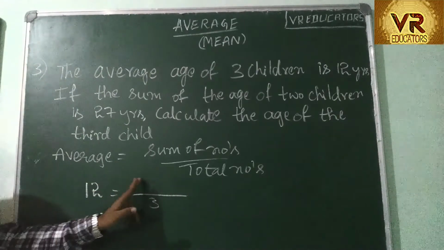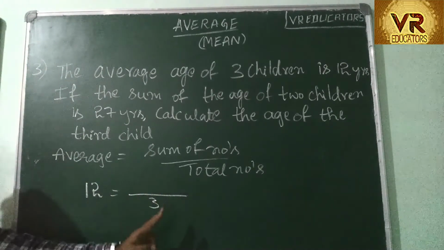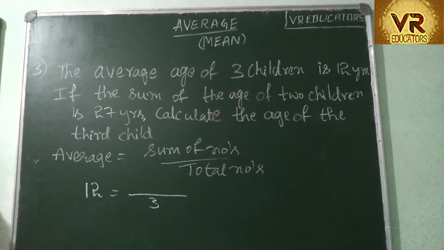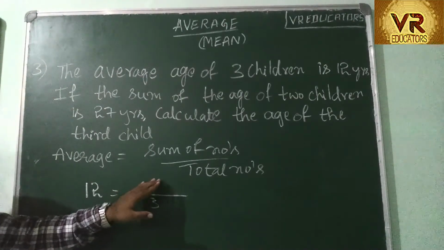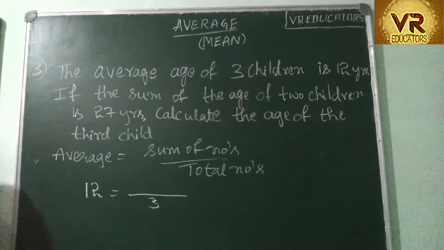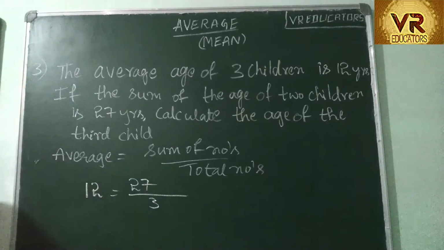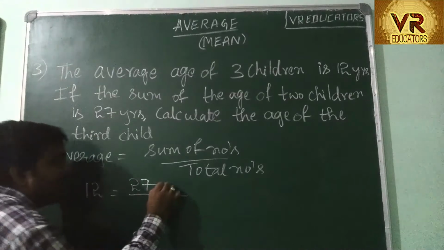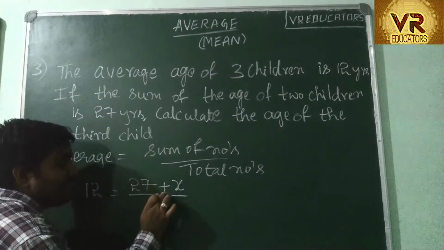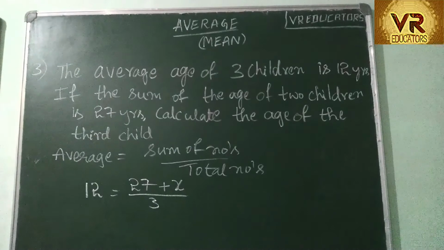You have to add the ages of 3 children, and if you divide it by 3, you will get 12. Among these, they have added 2 children's ages. Those ages add up to 27. You don't know one more child's age, so you have to write it as X because you don't know. You can take anything, A, B, C, anything.